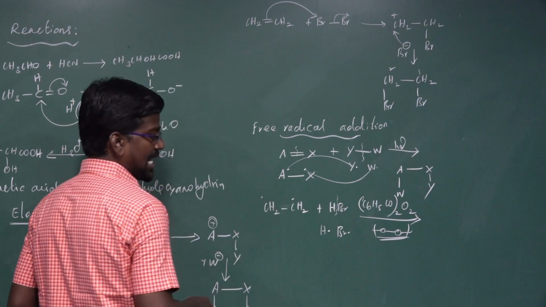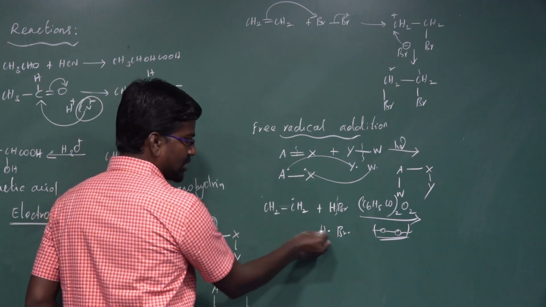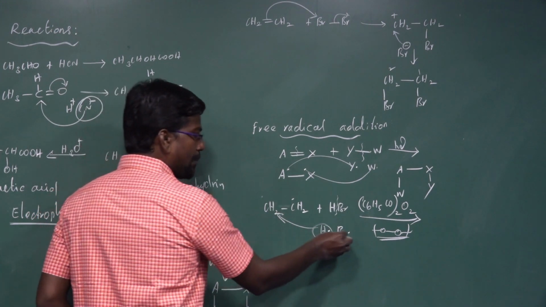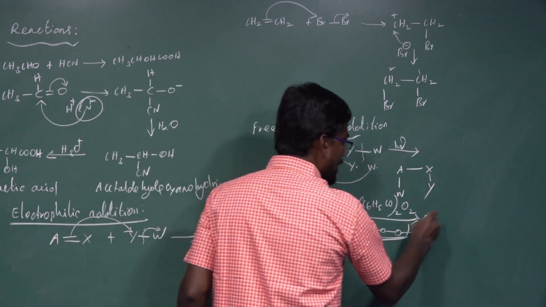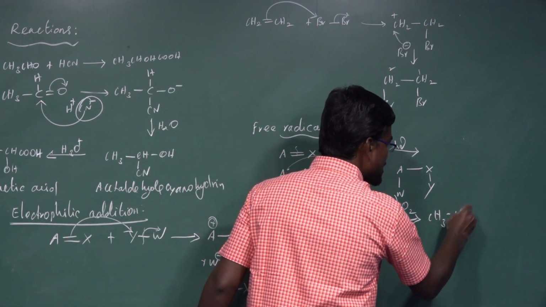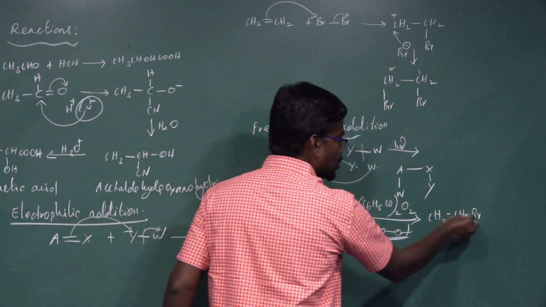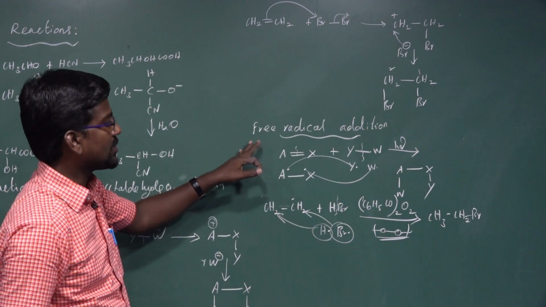The CH2 radical combines with hydrogen to form CH3, and the Br radical combines with the other CH2 to give CH3CH2Br. This process is an example of free radical addition.